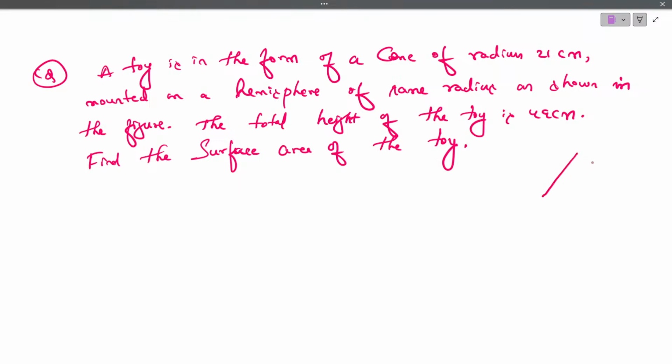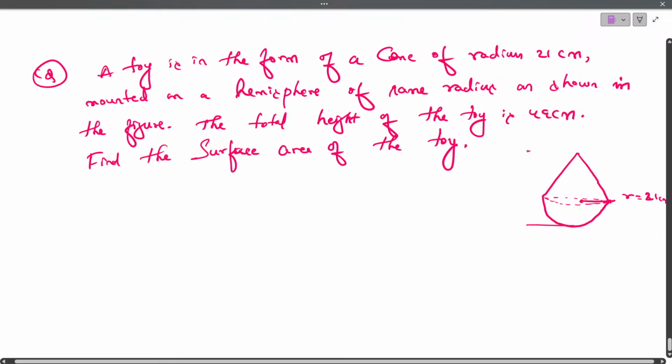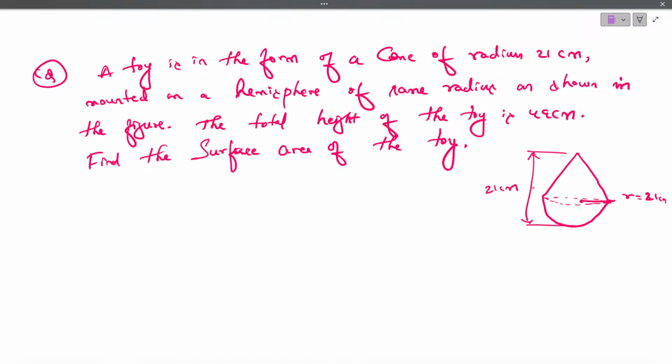You can try this sum. So radius they have given 21 centimeter and the total height they have given as 21 centimeter, sorry, 49 centimeter. Okay, so this problem you can try.